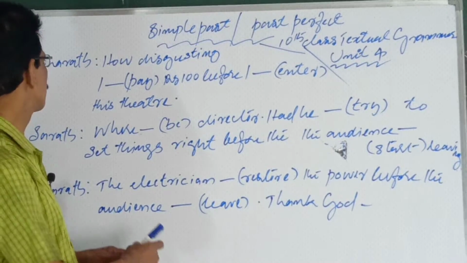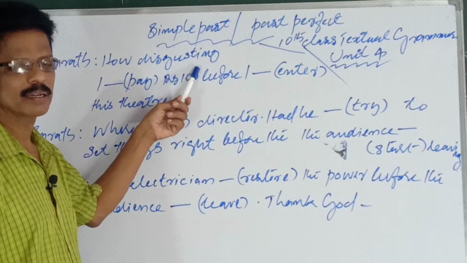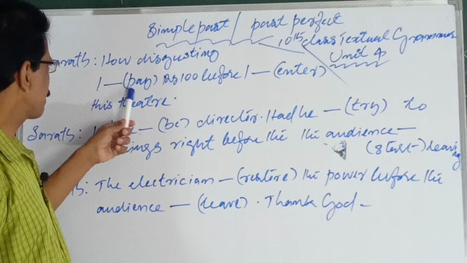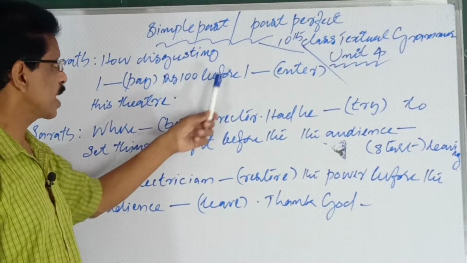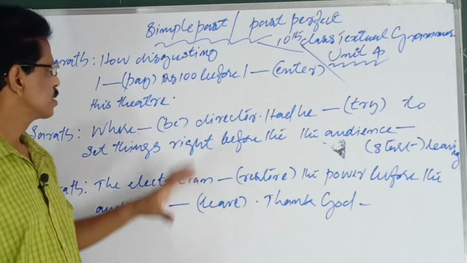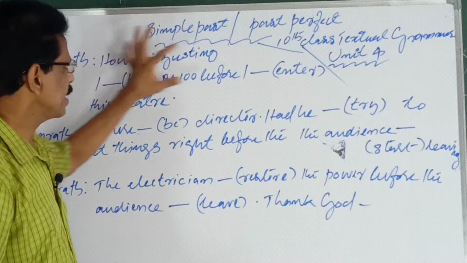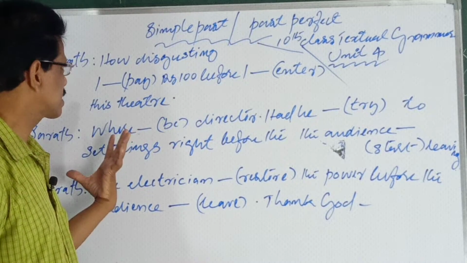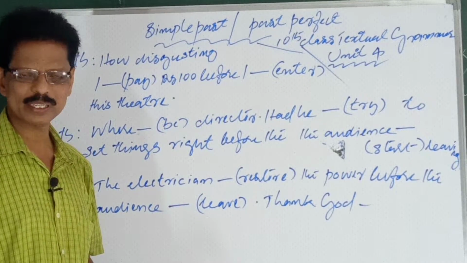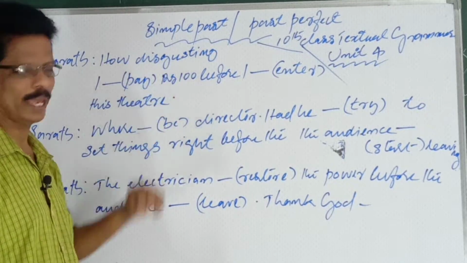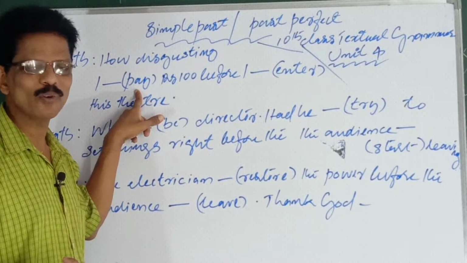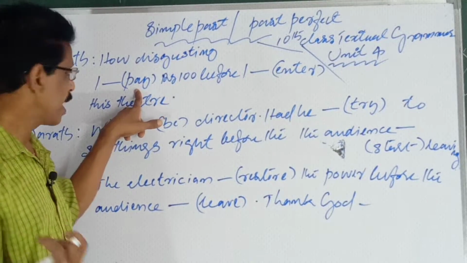Now the next line: how disgusting, means how shameful. What a shameful situation. I paid ₹100 before I entered this theatre. So here is a very good example. See, pay and enter. What happened first? After paying the money only can you enter the theatre. So what happened first is my paying the money. So this should go into past perfect. So I had plus V3.